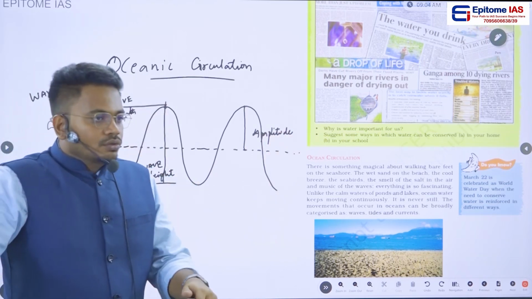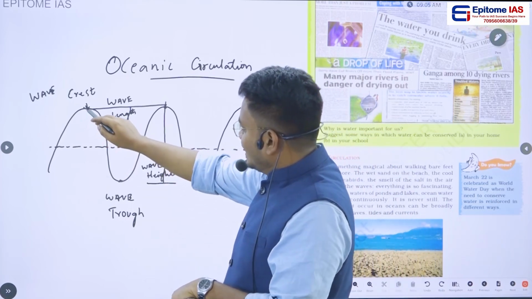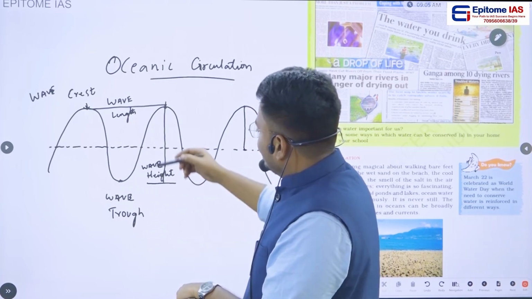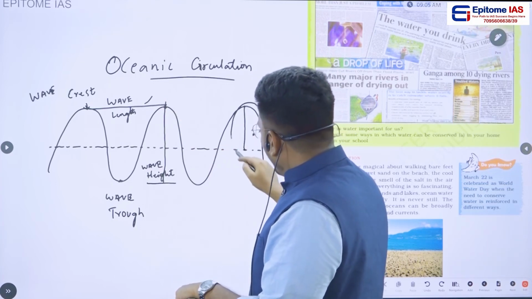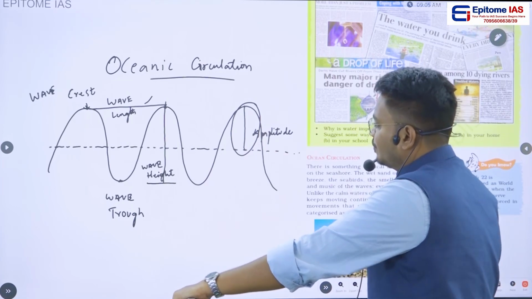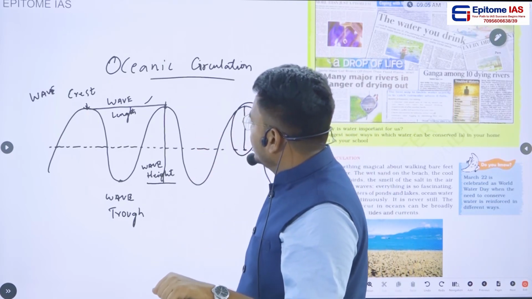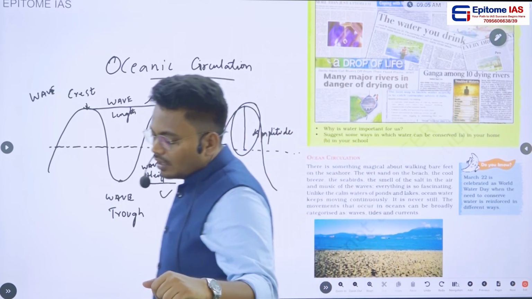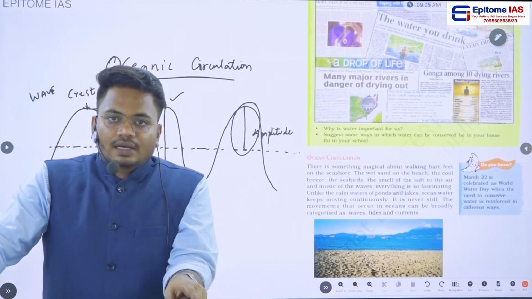So if you see the structure of these waves, the topmost highest point in the wave we call a wave crest, the lowest point we call a wave trough, and the distance between two crests we call wavelength. And what is meant by amplitude? Half of the wave height we call amplitude. And what is meant by wave height? The vertical distance between crest and trough is called wave height. So these are the important things that should be noted regarding waves.